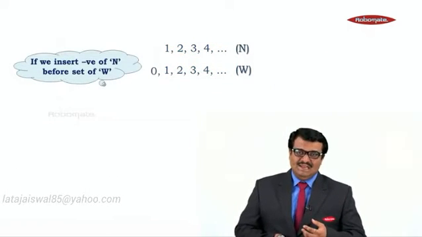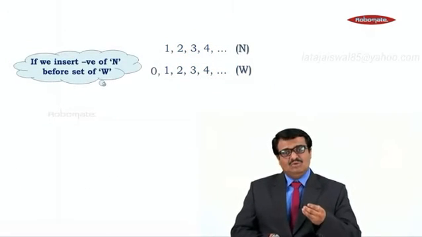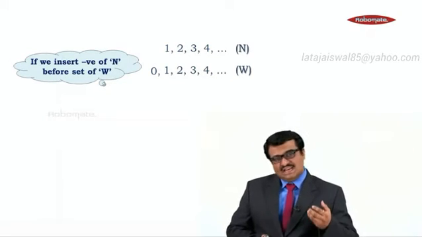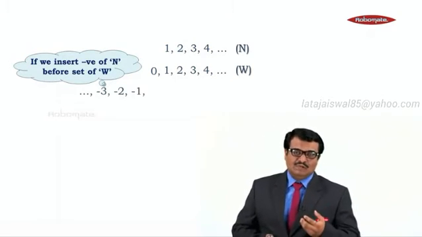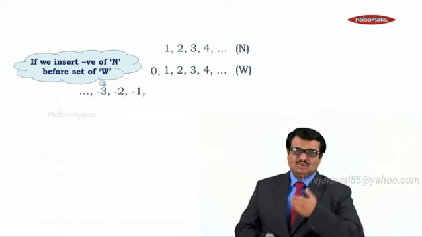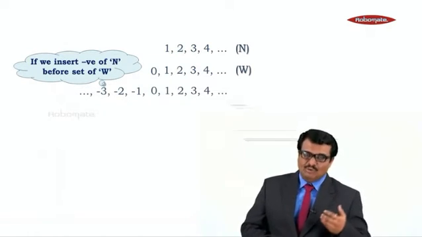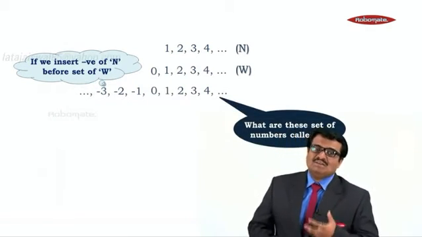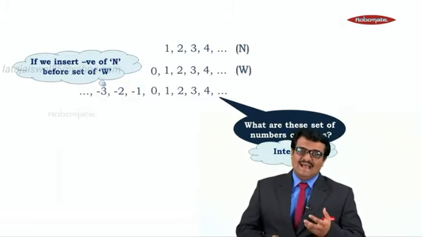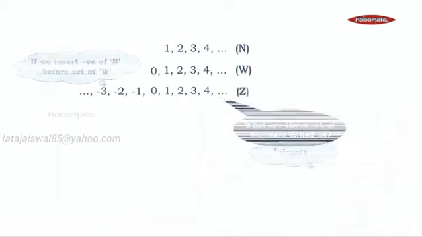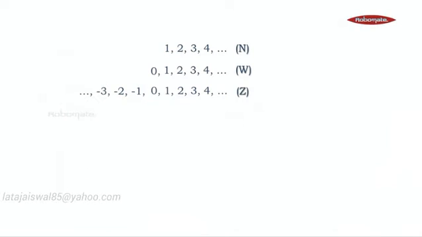Similarly, if we insert negative of N before the set of whole numbers, that means minus 3, minus 2, minus 1, then 0, 1, 2, 3, 4. What are these set of numbers called? These set of numbers are called integers, and it is denoted by the letter Z.